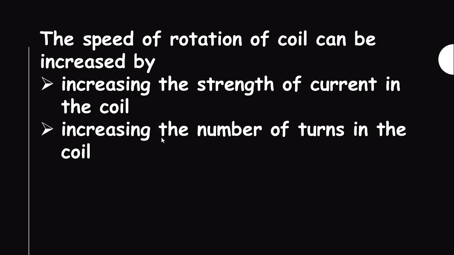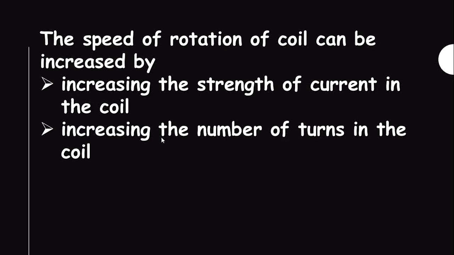Next, increasing the number of turns in the coil. If we increase the number of individual conductors cutting through the magnetic field, then the induced EMF produced will be the sum of all the individual loops of the coil. So if there are 20 turns in the coil, there will be 20 times more induced EMF than in a single loop of coil.